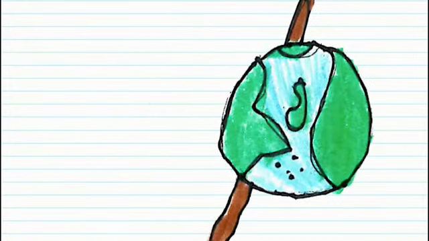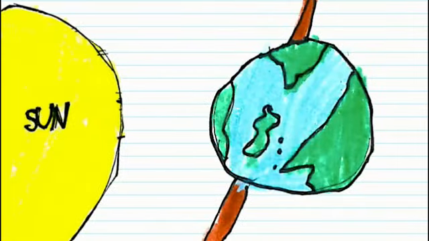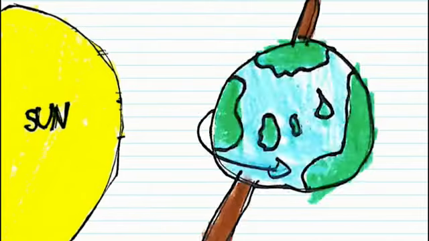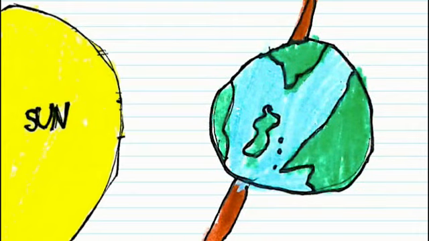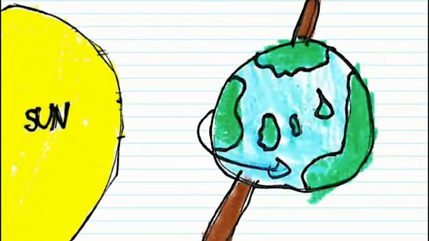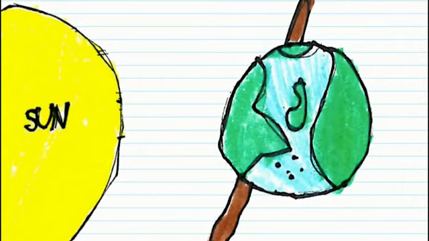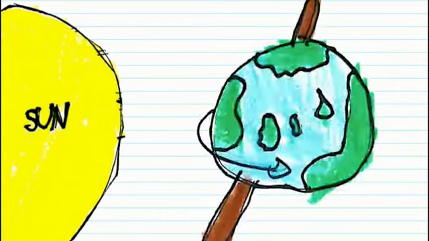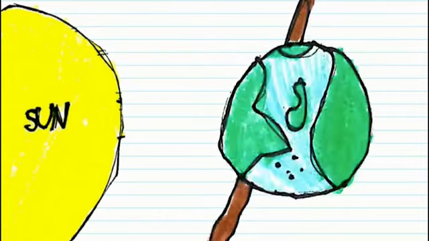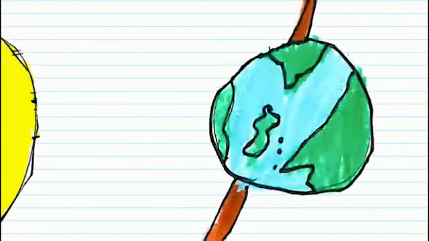The sun rises in the east and sets in the west. This happens because the Earth spins on its axis. The Earth takes 24 hours to spin around, and it seems that the sun is moving, but really we move because the Earth is spinning. We move in an arc, so it looks like the sun moves in an arc, starting low down in the east, rising to its highest at noon, Greenwich Mean Time, and setting low in the west.